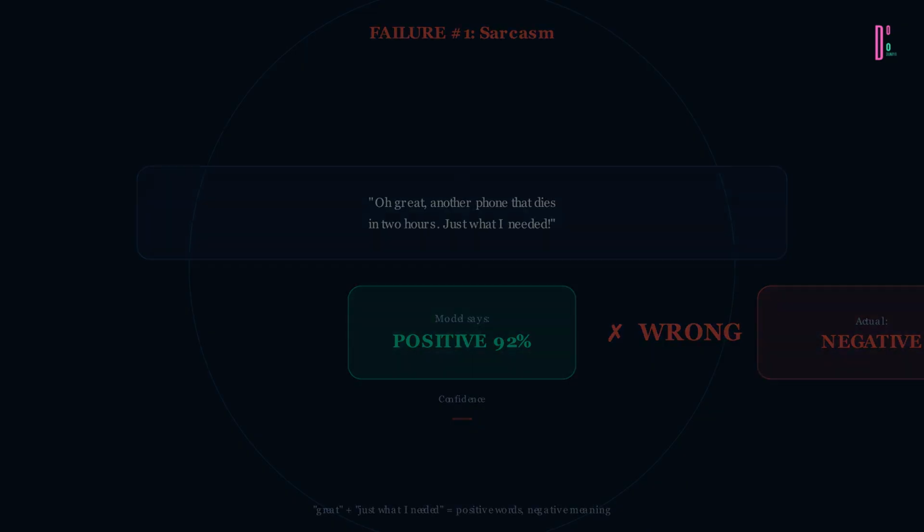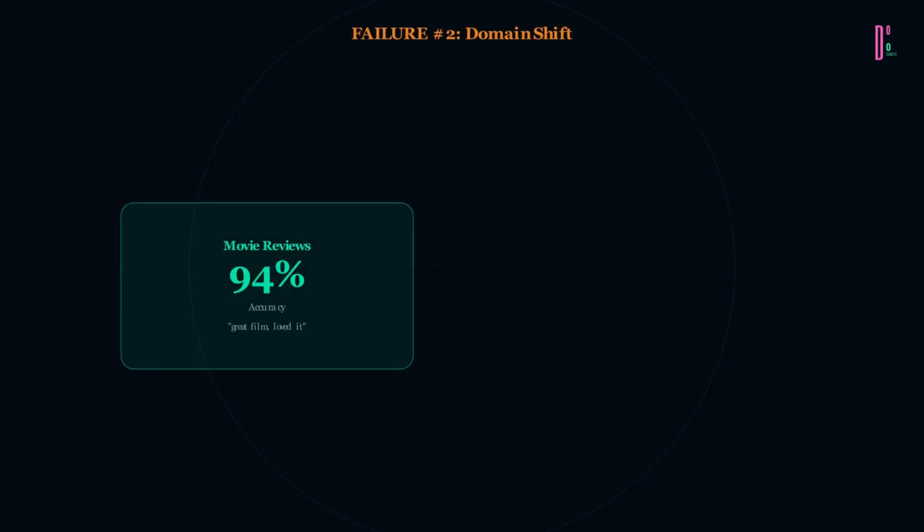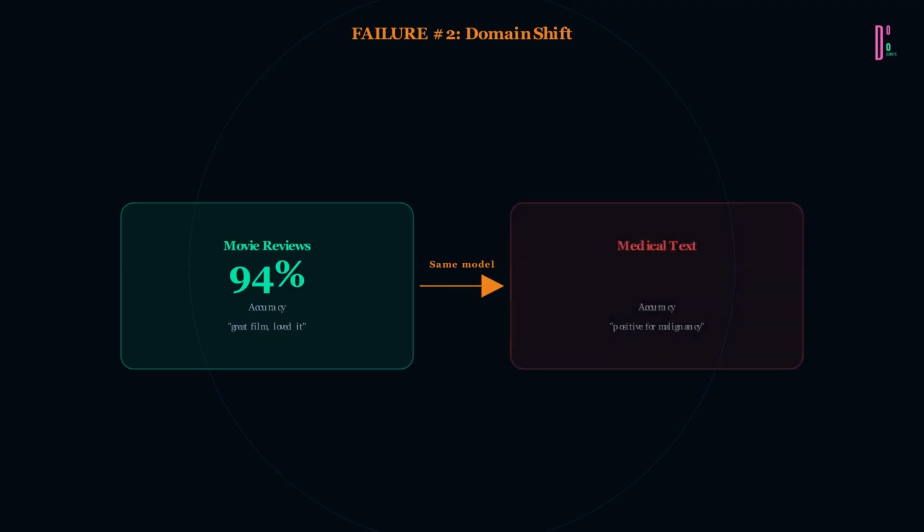Machines can't hear tone of voice. They can't see the eye roll. And it gets worse. A model trained on movie reviews performs beautifully, 94% accuracy. Deploy it on medical text? 51%. Barely better than random. Domain shift is the silent killer.